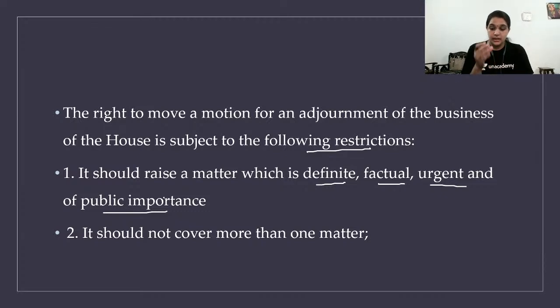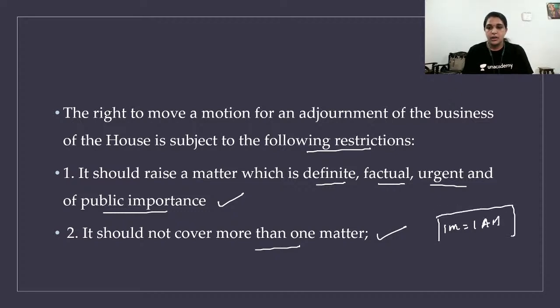It should be very urgent, to be discussed immediately, and of public importance. Only then can we go for an adjournment motion. It should not cover more than one matter. One matter is equal to one adjournment motion. You cannot call for a cluster of matters in one adjournment motion. For the next matter, you have to go for a new adjournment motion. Clear about this?